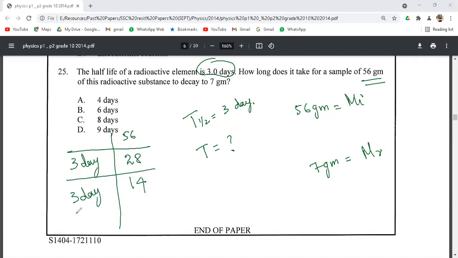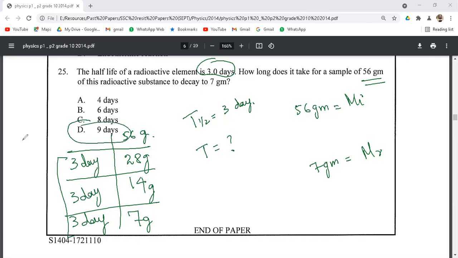Half of 28 is 14, and after another 3 days, this quantity will reduce to half, that is 7 grams. So overall, it will take 3 times 3, a total of 9 days to decay 56 grams of that substance into 7 grams. So the correct option for this question number 25 is option D.